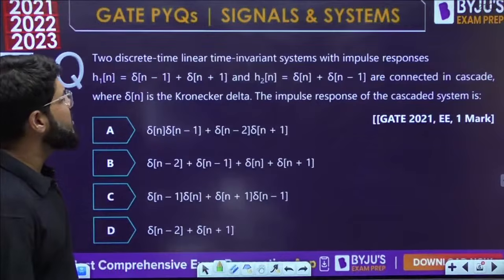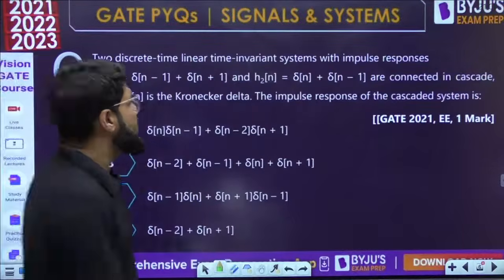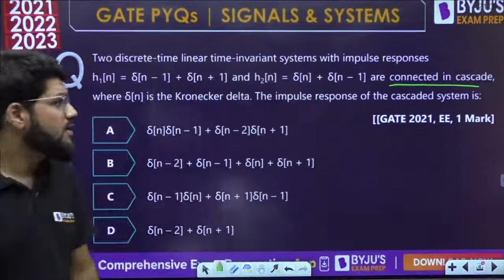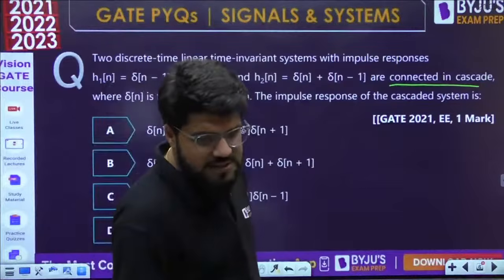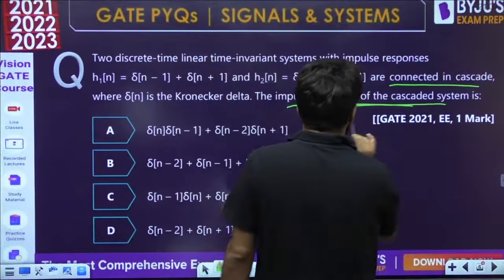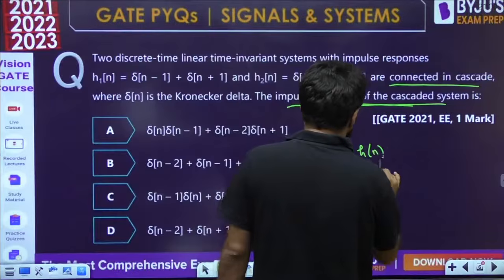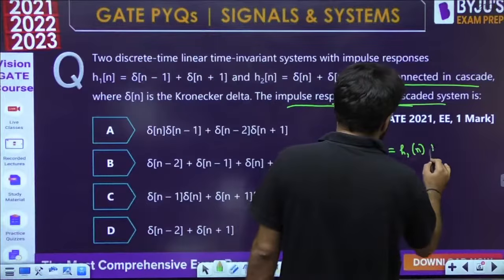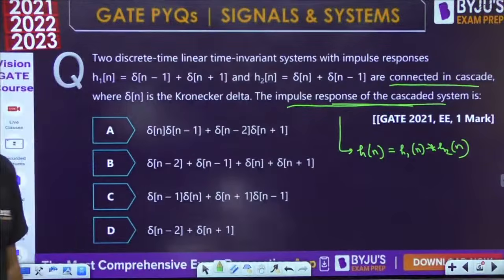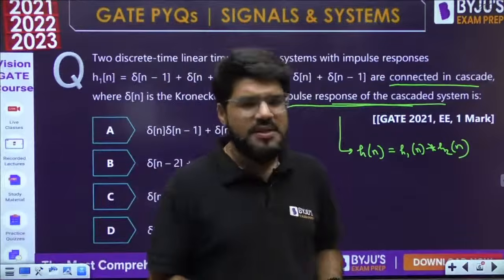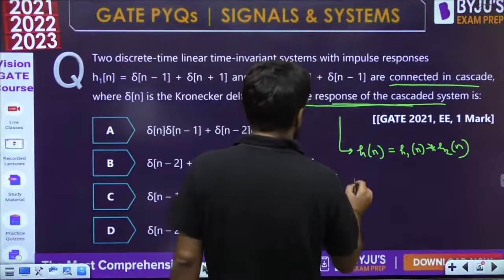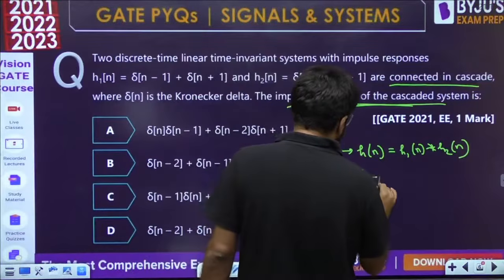Two discrete time linear time invariant systems with the impulse responses h1[n] and h2[n] are connected in series, where delta n is the Kronecker delta, or the regular impulse function. What is the impulse response of the cascaded system? Whenever two systems are connected in cascade, the impulse response is given by h1[n] convolved with h2[n]. It is a very basic convolution involving the impulse signal, which is why it deserves only 1 mark.